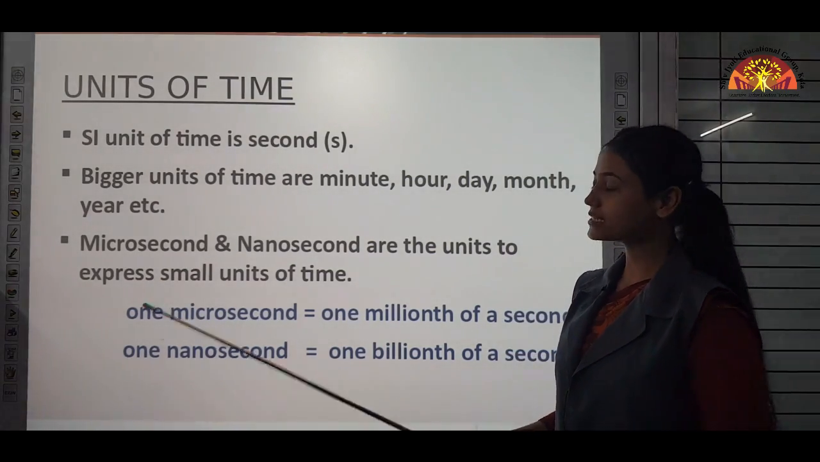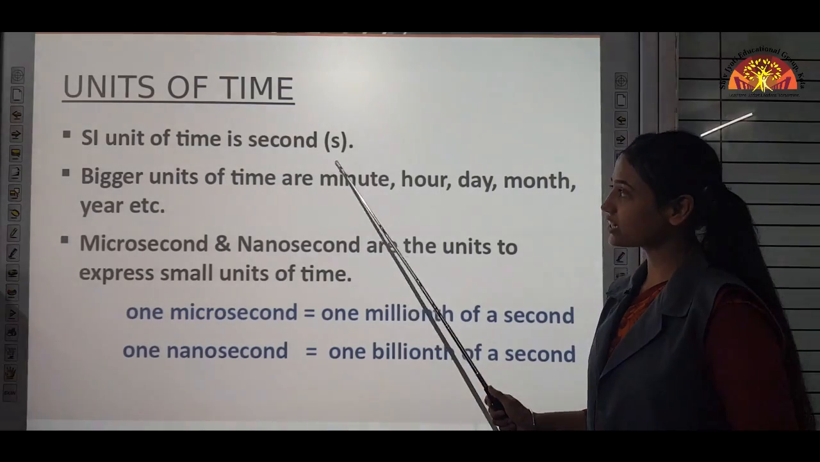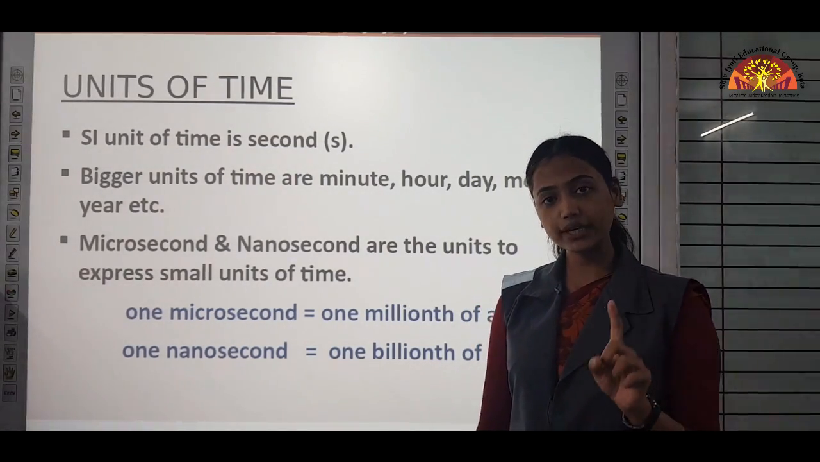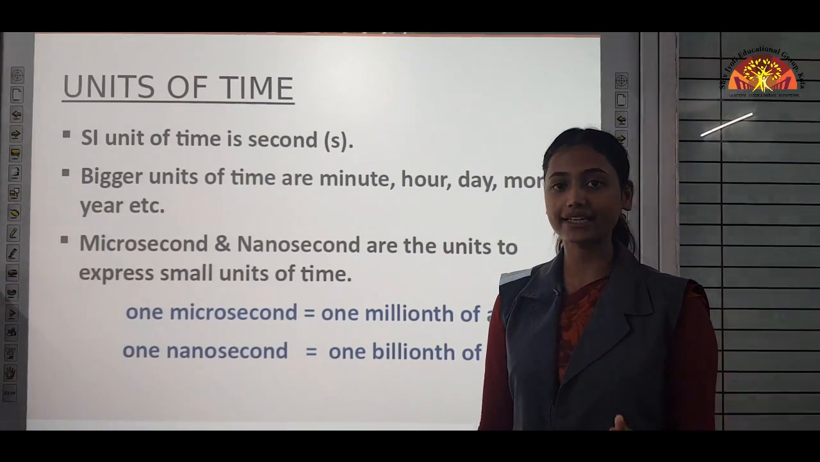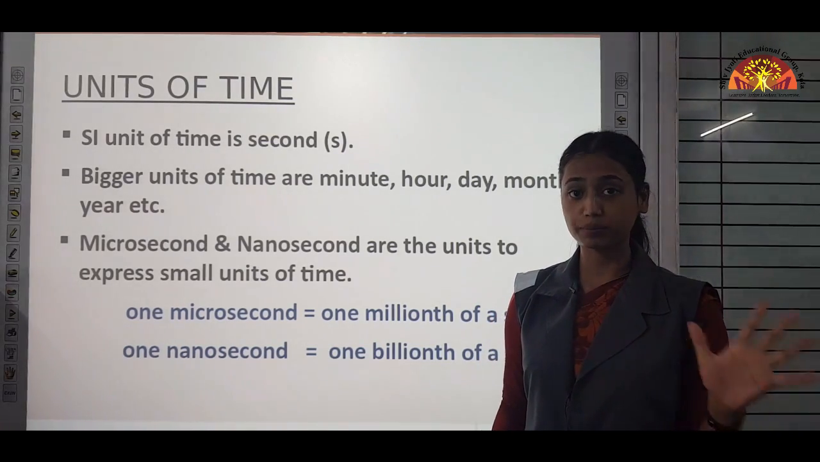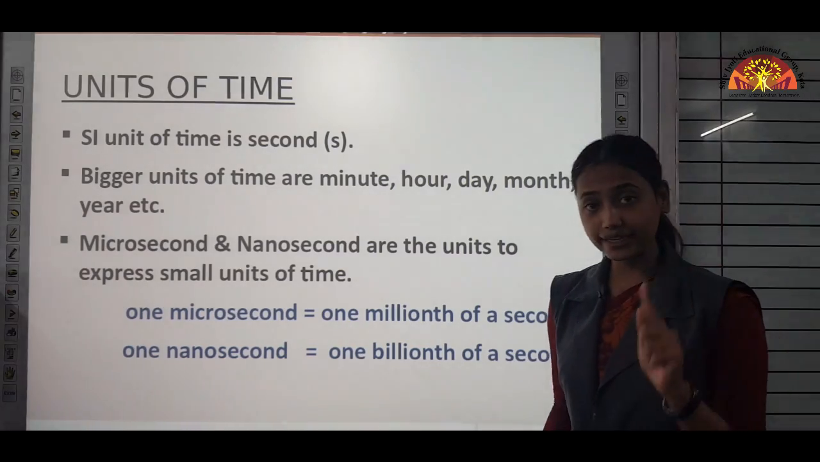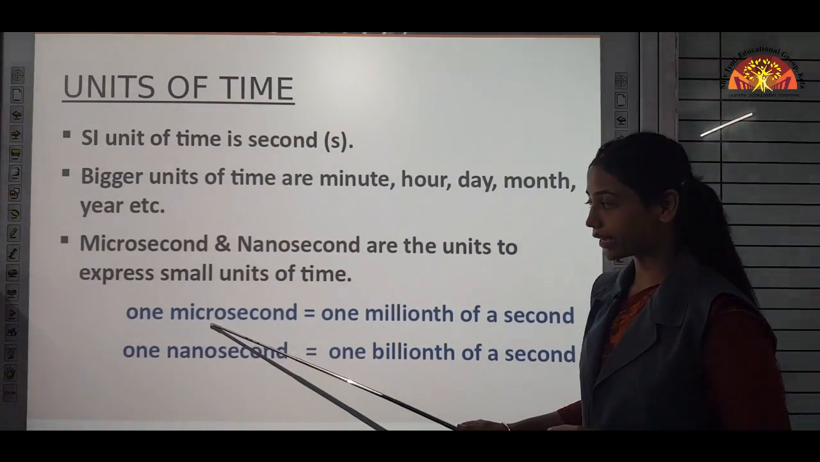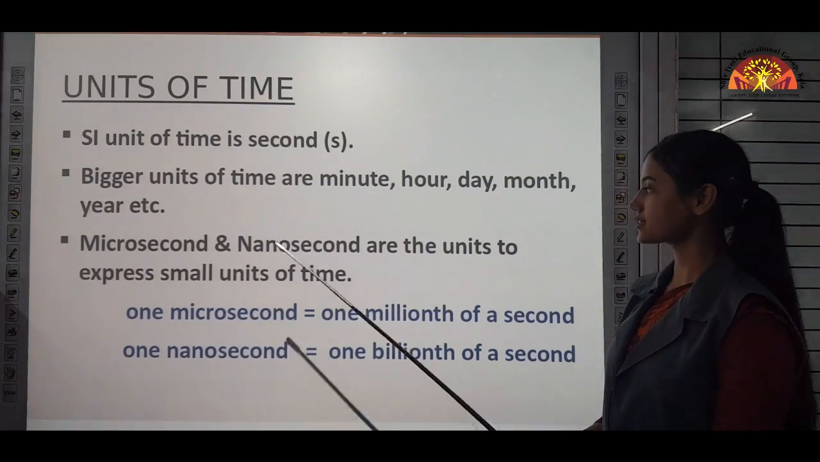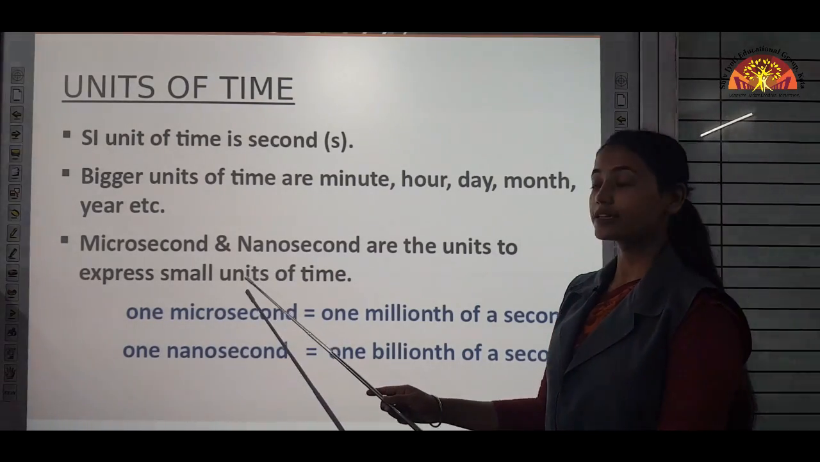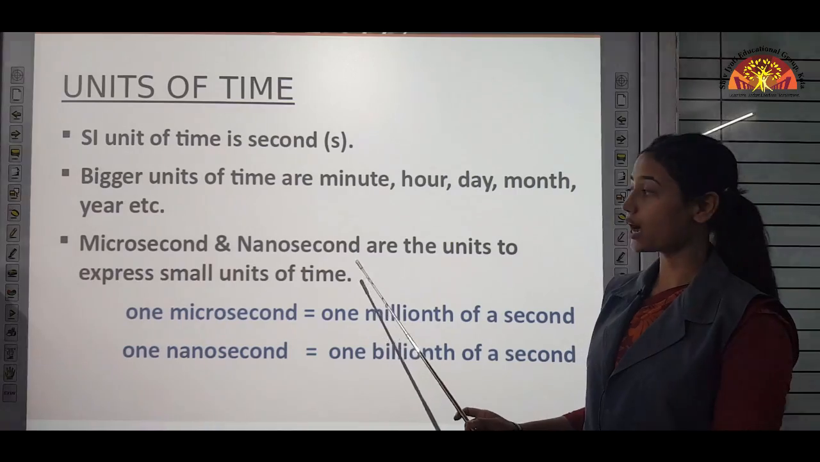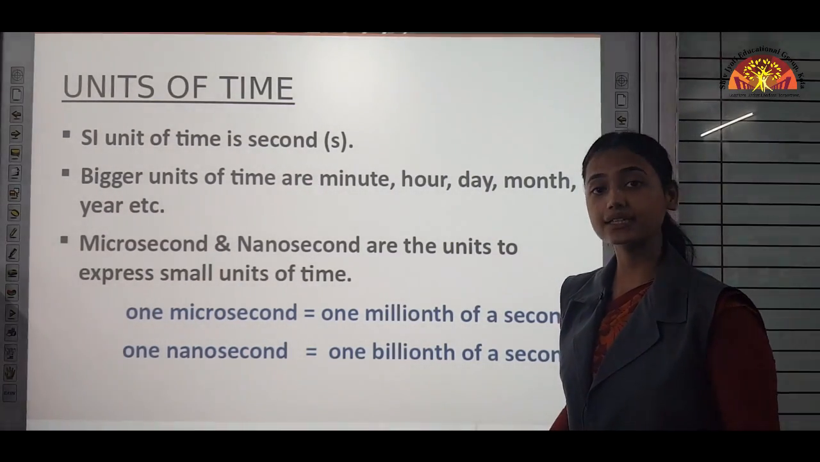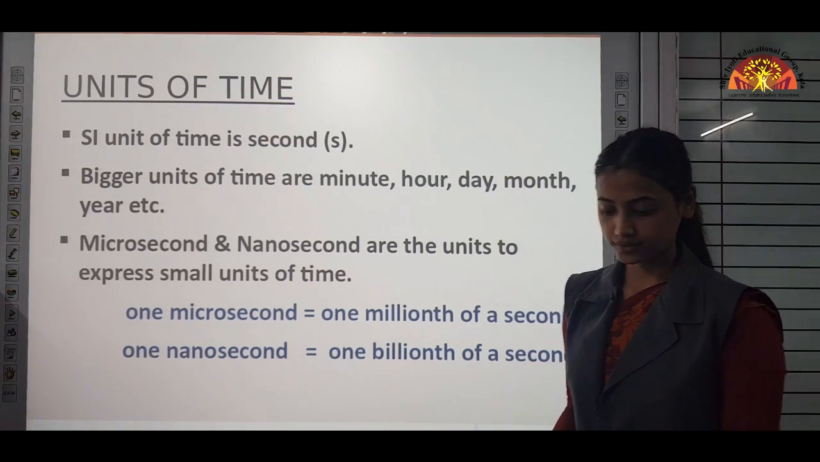But you can imagine how short a single second is. When you divide that second into millions of parts, a single part is known as a microsecond. So microseconds and nanoseconds are the units to express small units of time. How small? When you divide a second into millions and billions of parts.